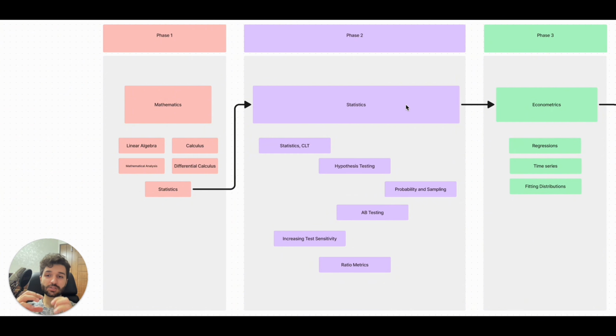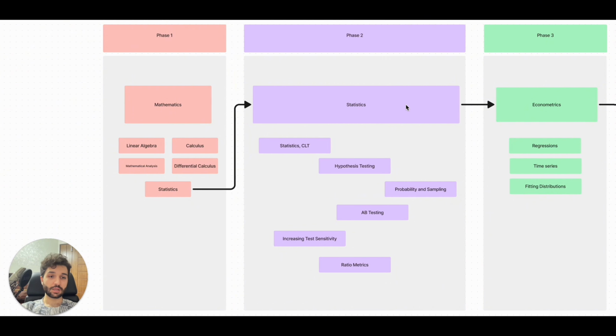After you learn these two phases, mathematics and statistics, and learn about these items that we have here, you should go through phase 3 and learn about, for example, regressions. Regression is one of the important things that we are using in AI.